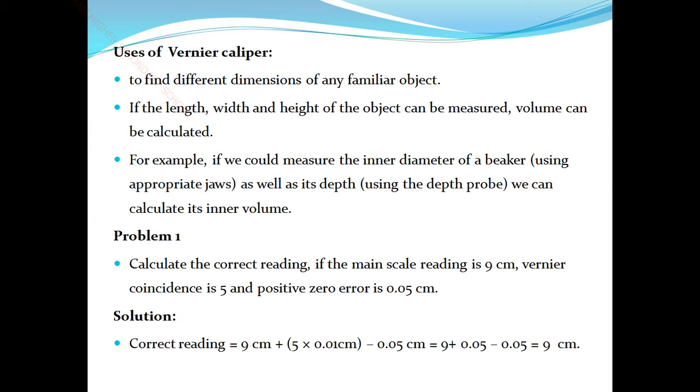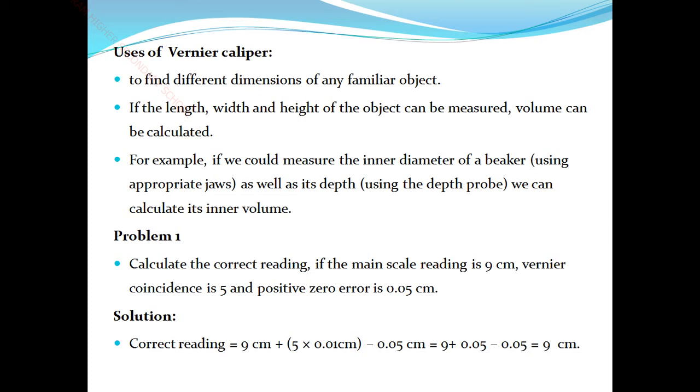Okay. So for example, we could measure the inner diameter of the beaker, as well as the depth, and we can calculate the inner volume. Are you clear? So these are the three purposes for which we use Vernier calipers. One is to find different dimensions of any familiar objects. Next, length, width, height of the objects can be measured. Volume also can be calculated. For example, if we measure the inner diameter of a beaker as well as its depth, we can calculate the inner volume. Are you clear? These three points are very important for you.